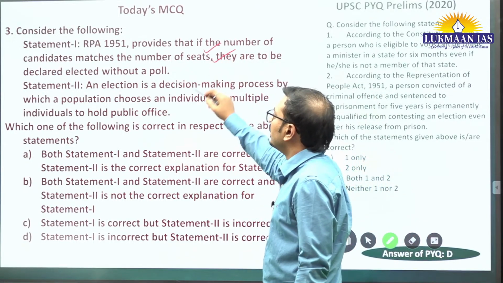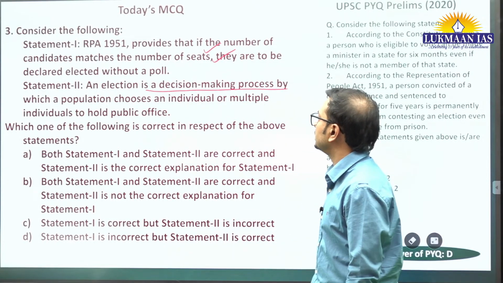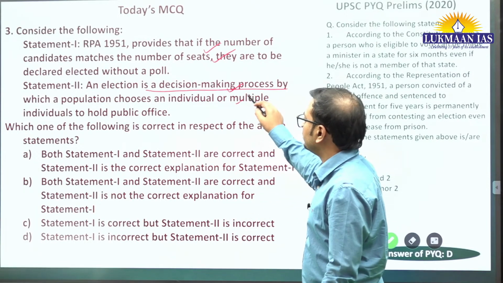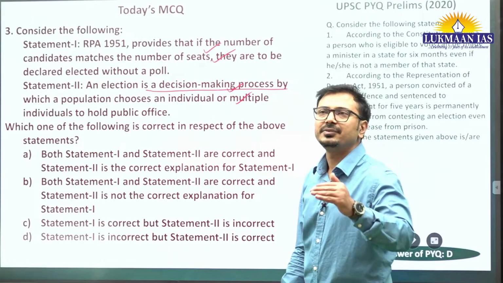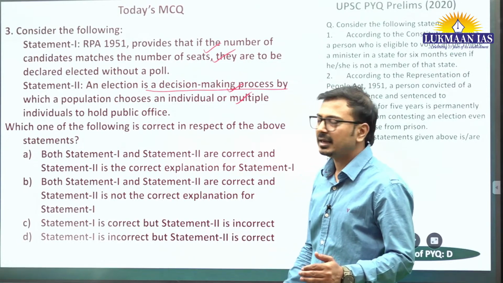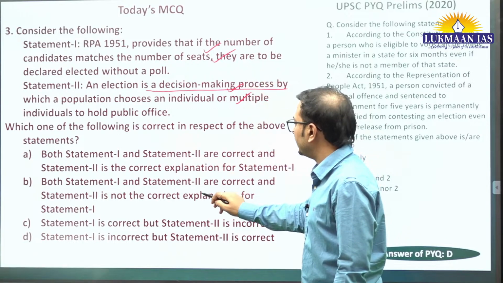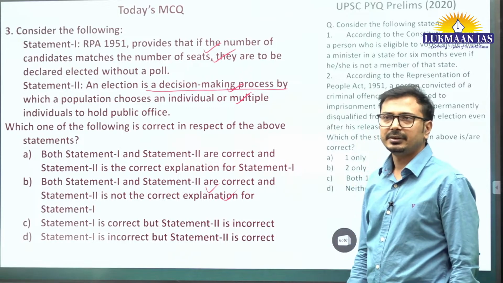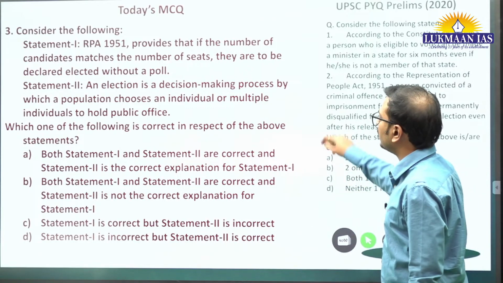This is correct. Now, an election is a decision-making process by which the population chooses an individual or multiple individuals to hold the public office. Now, this is basic meaning of election, and it is not having any specific link to first statement, and that's why both statements are individually correct, no relation between them. So we can say B is the correct answer here. Okay? B is the correct answer. All right. Now moving on.